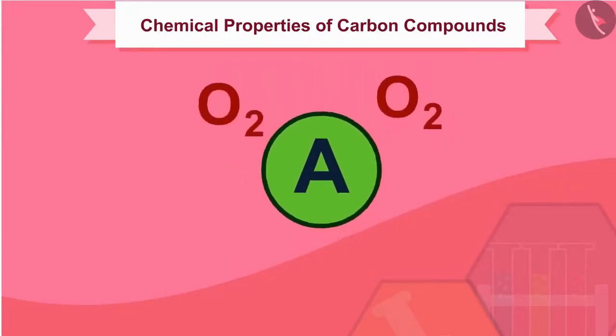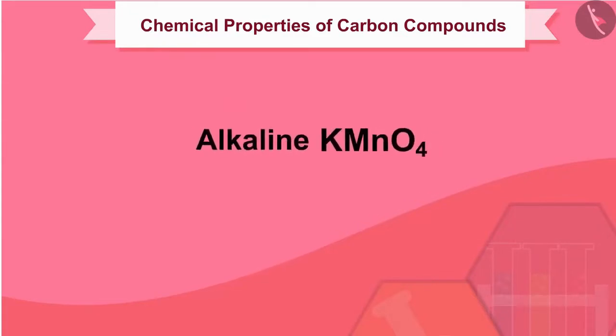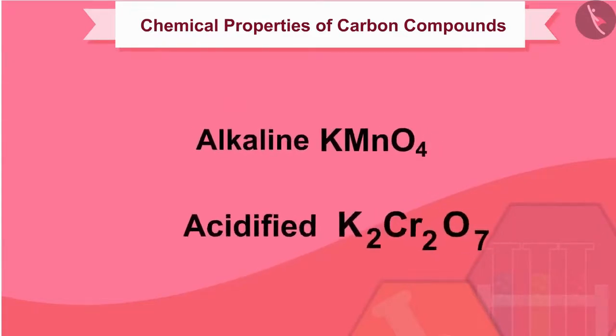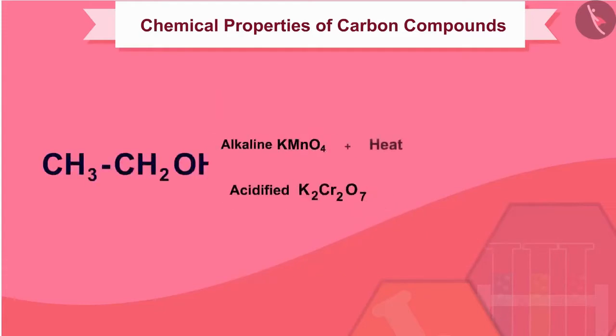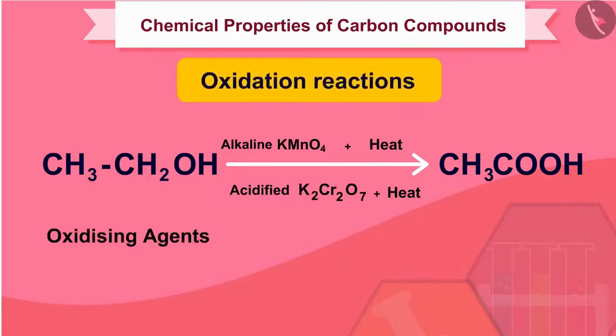These substances are known as oxidizing agents. Alkaline potassium permanganate or acidified potassium dichromate oxidize alcohols to acids, that is, add oxygen to the starting material. Hence, they are known as oxidizing agents. So, now we know what is oxidation and what are oxidizing agents. Let's move towards the next type of reactions.